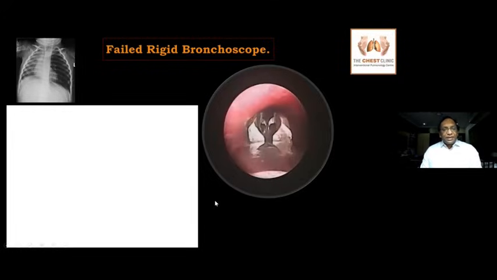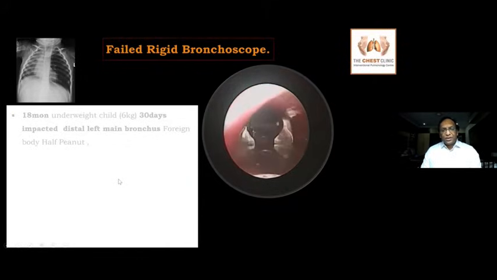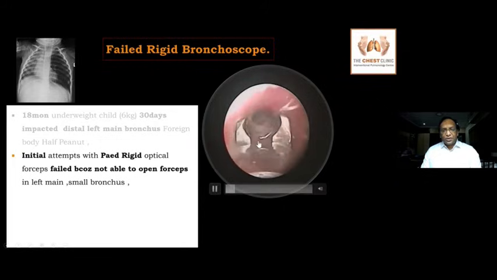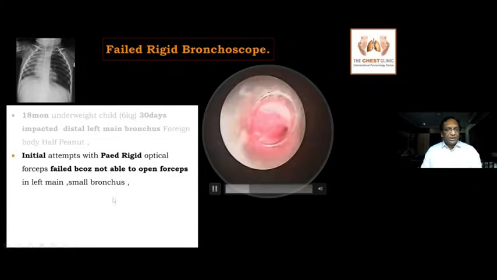So these are case examples of a failed rigid bronchoscope. So this is an 18-month-old child, 6 kgs, with a 30-day impacted left distal main bronchus foreign body, a half peanut. You can see an extensive obstructive emphysema, hyperinflation. So what we were trying to do is catch hold of the foreign body inside the left main bronchus, because my artery forceps, my peanut was not opening inside the left main bronchus.